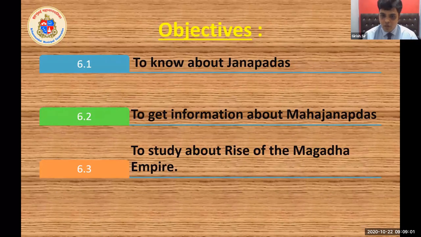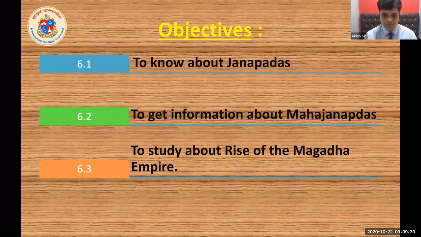What objectives are we going to discuss in this lesson? The lesson is divided into 3 parts. The first part is to know in detail about Janapadas. The next part is to get information about Mahajanapadas, how the Janapadas were converted into Mahajanapadas.